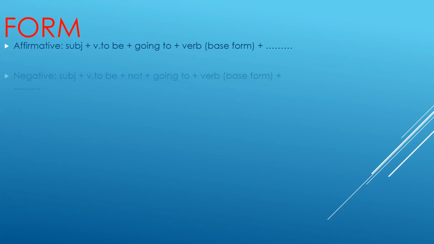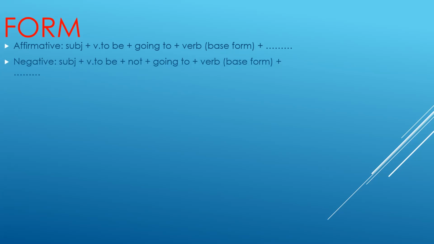How do we form the future using be going to? In the affirmative, we add the subject plus the verb to be plus going to plus the verb. As we said, that subject is the doer of the action, and then verb to be accordingly. If it's he, she, or it, we're going to add is. If it's I, we're going to add am. And if it's you, we, or they, we're going to add are. And then going to, and then the verb in the base form.